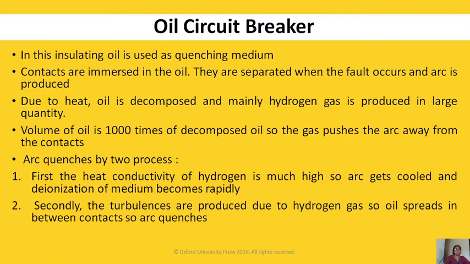In oil circuit breaker, insulating oil is used as the quenching medium. Contacts are immersed in the oil. Fixed contacts and moving contacts are completely immersed in the oil. They will separate when the fault occurs and arc is produced. Due to heat, oil gets decomposed and hydrogen gas is produced in large quantity. The volume of gas is 1000 times that of the decomposed oil, so the gas pushes the arc away from the contacts.